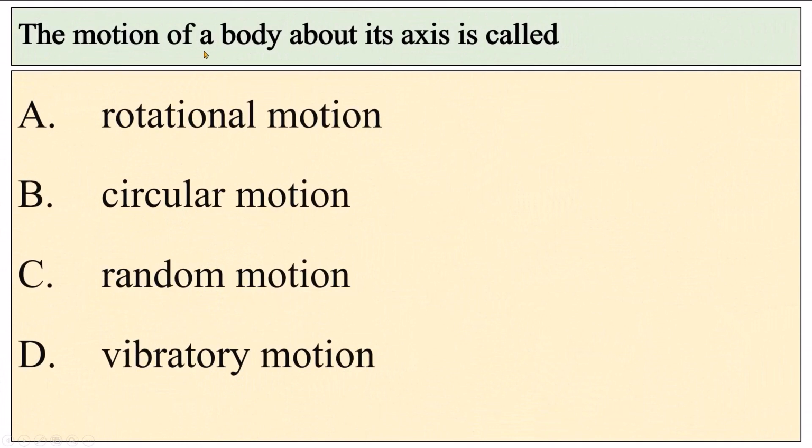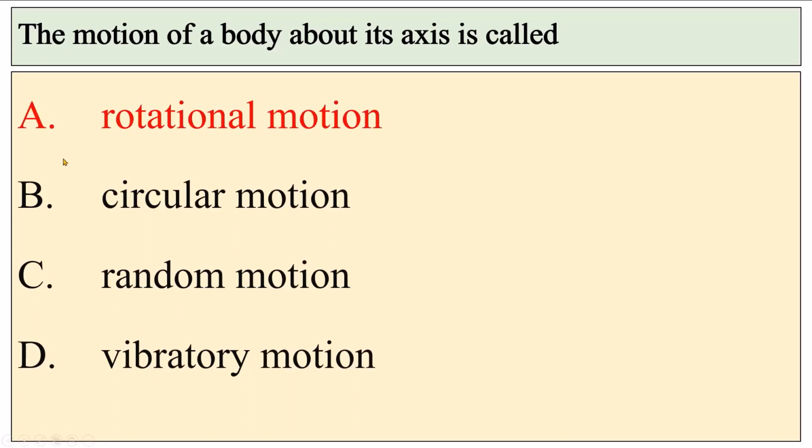The motion of a body about its axis is called rotational motion, circular motion, random motion, vibratory motion. Correct option is A. The motion of a body about its axis is called rotational motion.